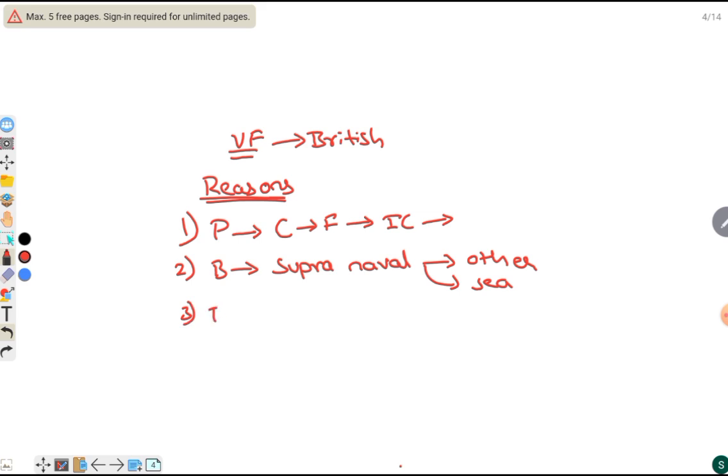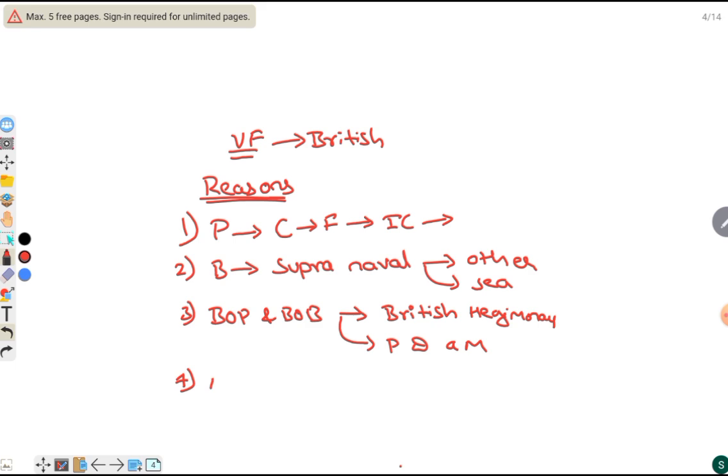Then, the Battle of Plassey and the Battle of Buxar strengthened the British hegemony and provided psychological dominance after the Mughals. There was no pan-Indian empire after Aurangzeb.